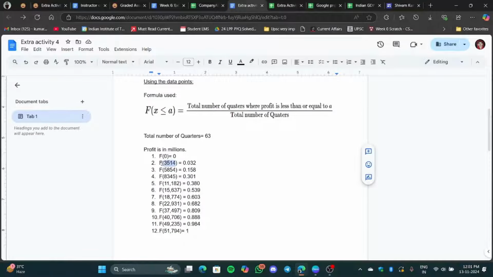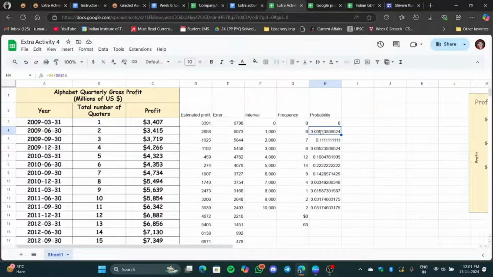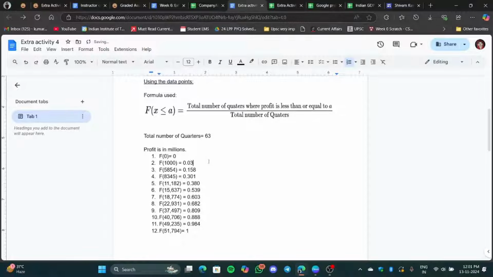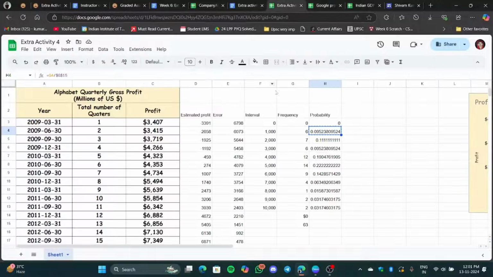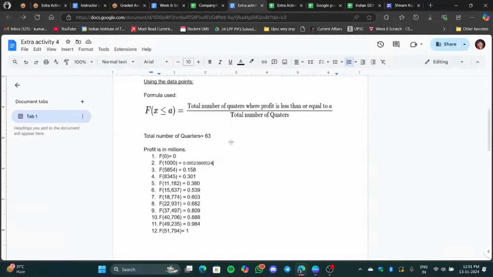Similarly, here you will put f of 1000, and the probability over here will be this one. For 1000 it is this one. So just cancel this one. Put it like this. Similarly, you will do this for all of these till 10,000. Okay? So this will complete this part.